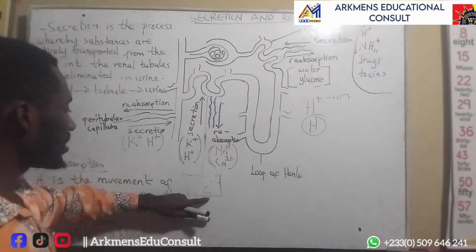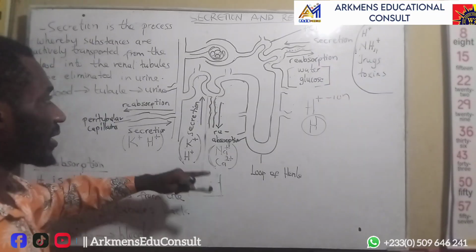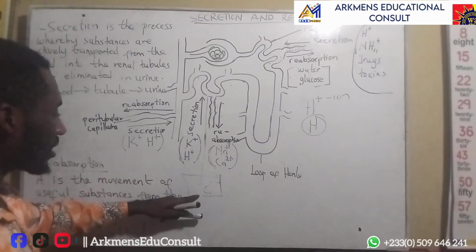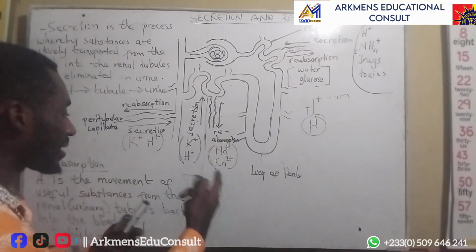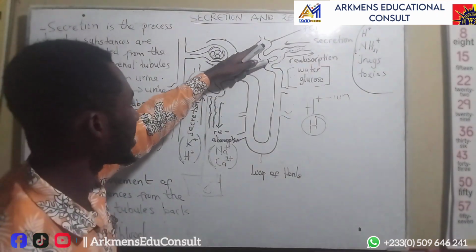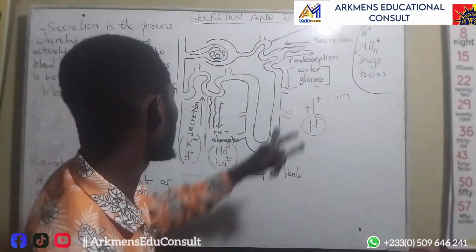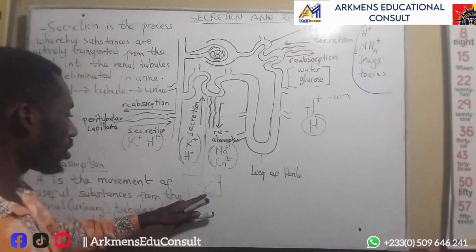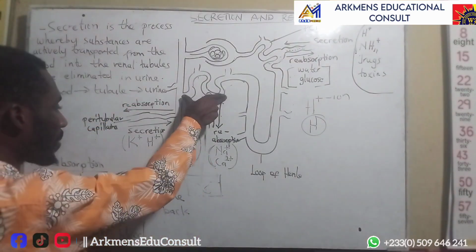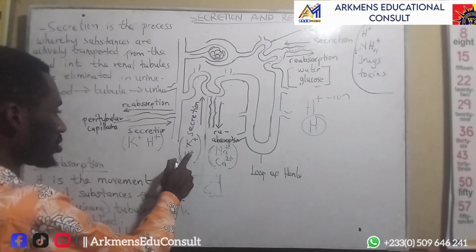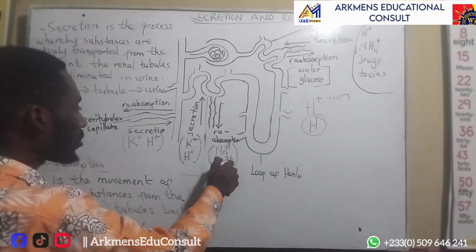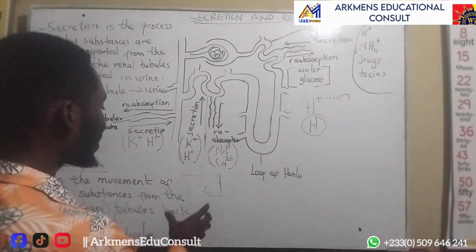The DCT, which is the distal convoluted tubule, as I've explained to you already, distal means that it is the end point. The word distal means end. Convoluted means it's coiled, as I've said. So the end of the tube is here, and this is the beginning, near. That's why it's called proximal. So the distal convoluted tubule is the end coiled tubule. This part secretes potassium ions and hydrogen ions. Then it will reabsorb, or send back, sodium ions and calcium ions into the blood. That is for the DCT.